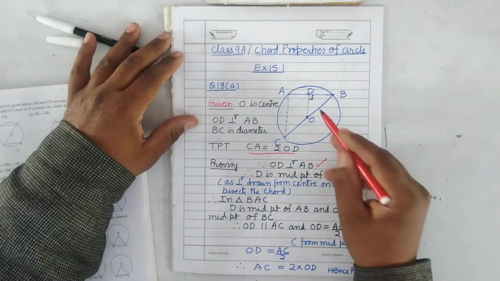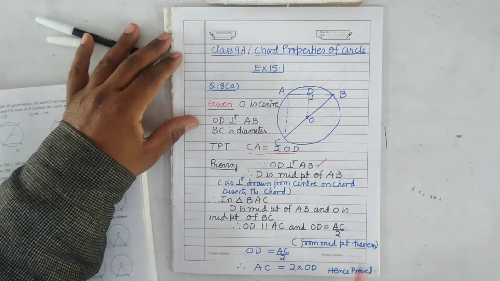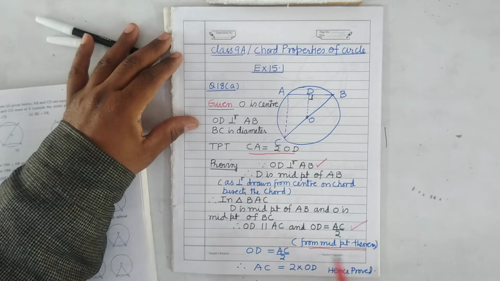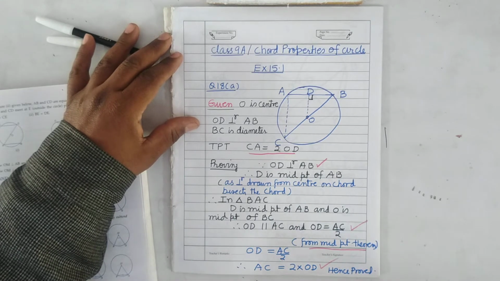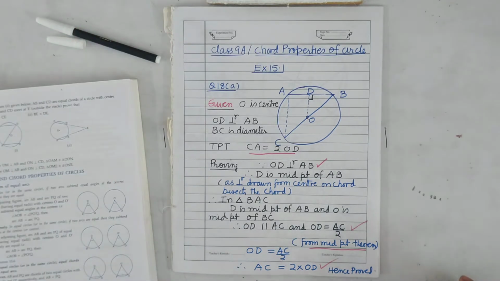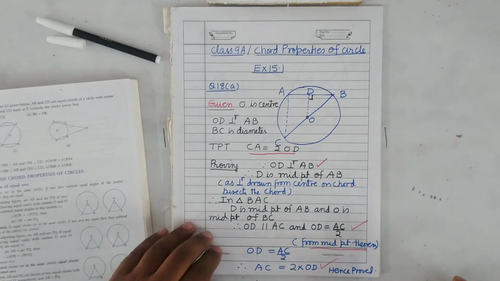Therefore OD will be parallel to AC and OD will be half of AC. It is clear? From the midpoint theorem. And OD is half of AC, therefore AC equals 2 into OD. So in this way you can prove question number 18a.